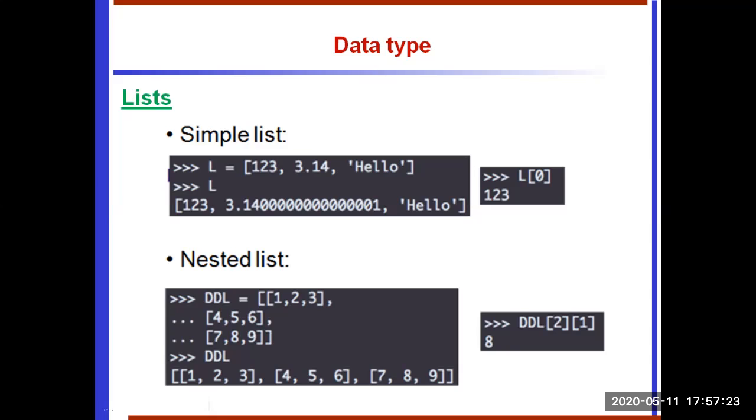So a nested list is just like a two-dimensional or multi-dimensional array. In a single variable we can store n number of lists, that is called a nested list. Or a list within a list, that is also called a nested list. So we can access each list with the help of index numbers. So in this example,